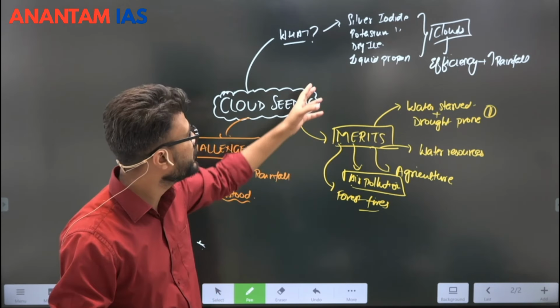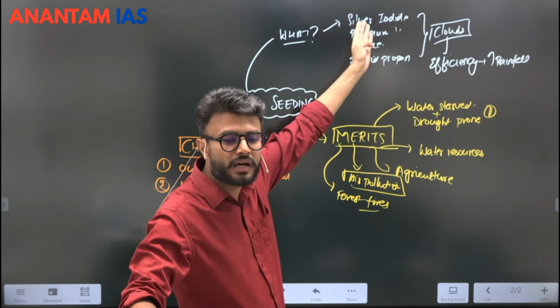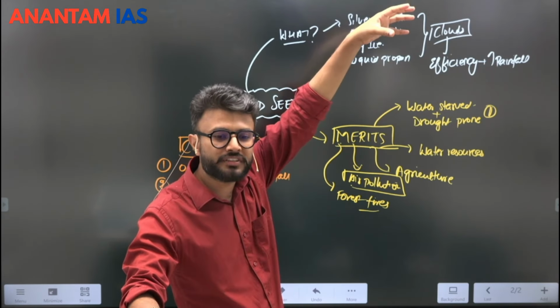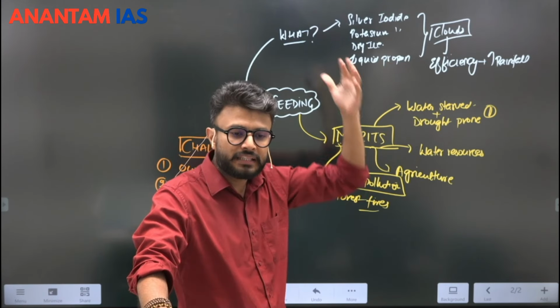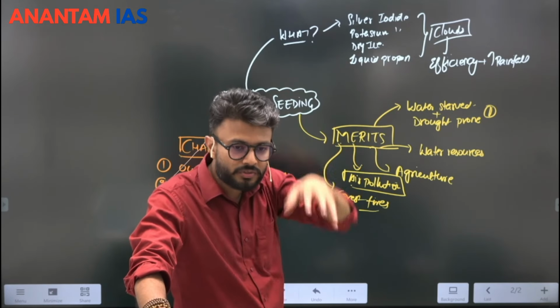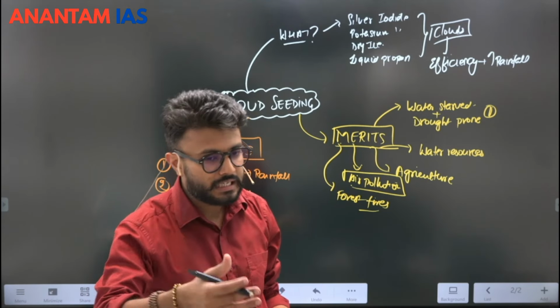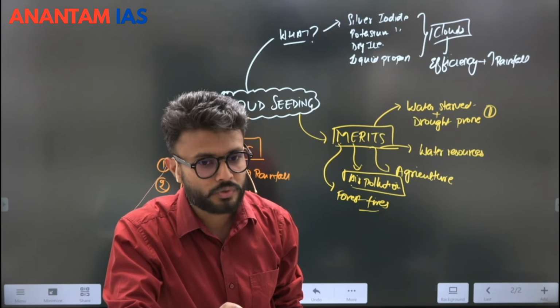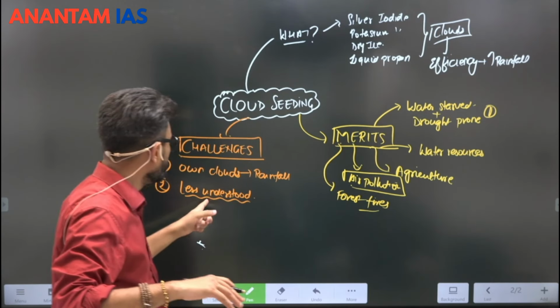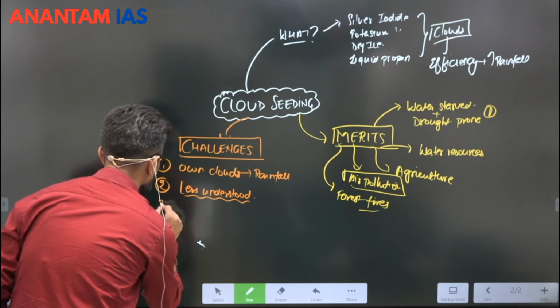For example, if we continue to spread a lot of silver iodide into the atmosphere, we don't know what impact it will have on the soil when the silver iodide comes down with water. We don't know that. So it is still a relatively less understood phenomenon.